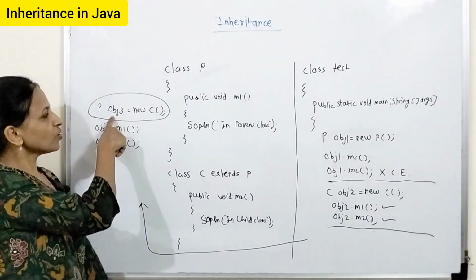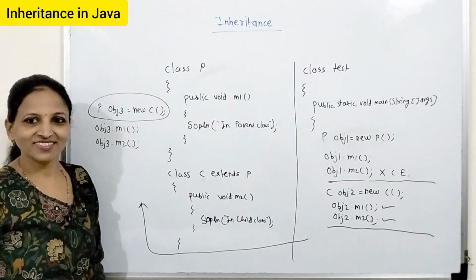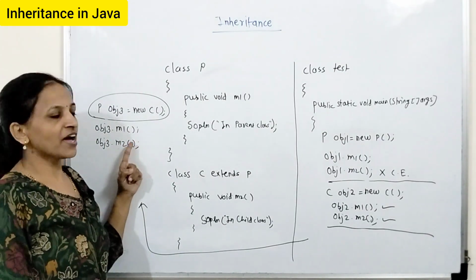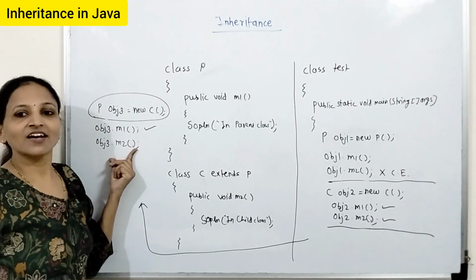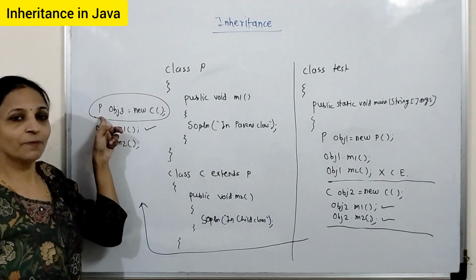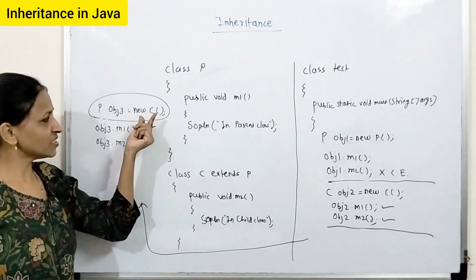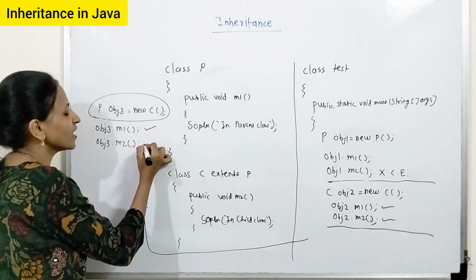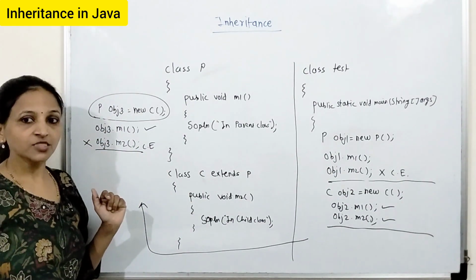See, here the reference is of type parent, the object is of type child. Whenever we call obj3.m1, it is perfectly valid because the reference is of type parent. But obj3.m2 will again give you a compile time error. Why? Because the reference will always be checked. The object will be created at runtime, it will not be checked. That's why here again you will get a compile time error. This is not valid.